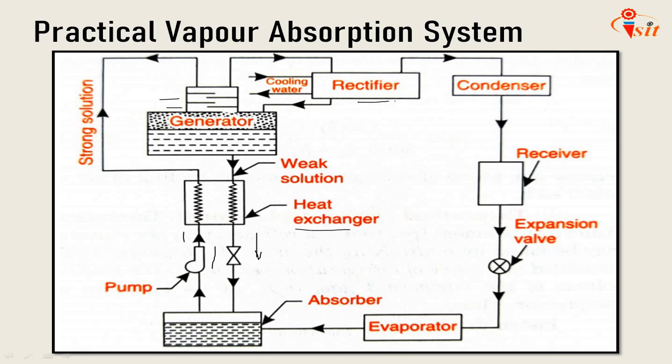The next is the rectifier. Here the rectifier is attached in between the generator and condenser. It is a water cooled heat exchanger which condenses water vapor and some ammonia and sends it back to the generator. Here the flow diagram is also there, which flows back to the generator. Thus final reduction or elimination of the percentage of water vapor takes place in a rectifier. Okay, so that is the role of the rectifier here. So these additional accessories are used to improve its efficiency and to become a more practical absorption system.